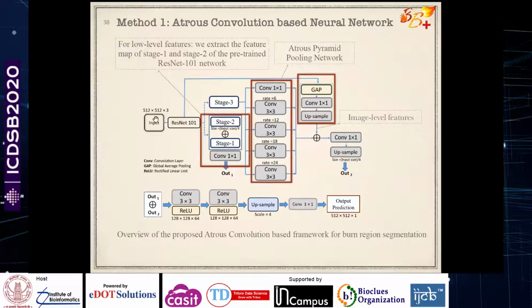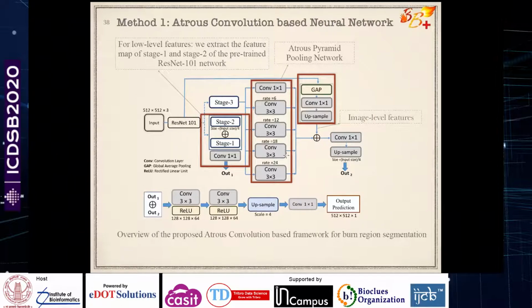Again, as I mentioned, given the input image, I'm going to consider a standard pre-trained base model, which has multiple stages. I will be combining the features obtained after stage 1 and 2, because my assumption is that for the image, not only the high level features make a difference, but the low level and mid level features also make a difference. So I'm considering the low level and mid level features, combining them, and applying a 1 cross 1 convolution finally to get a particular feature map. Along with it, I am also fusing the final output of these features along with the stage 3 output, applying Arcturus rates at different levels.